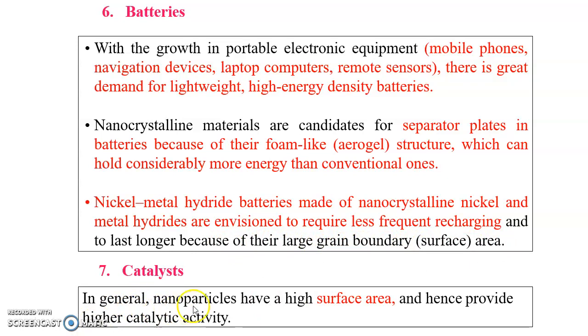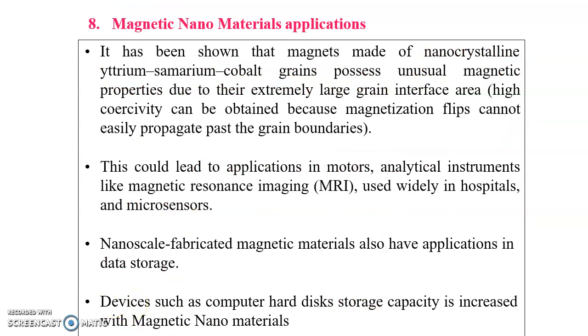In general, nanoparticles have a high surface area and hence provide higher catalytic activity. And we also discussed in the case of properties that they have improved magnetic properties. Yttrium, samarium, cobalt grains possess unusual magnetic properties due to extremely large grain interface area.